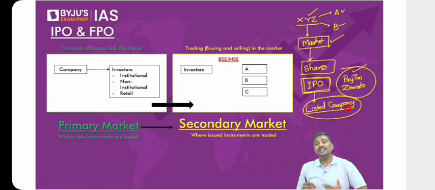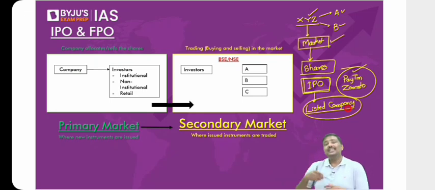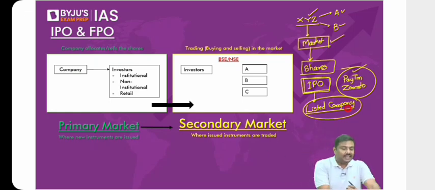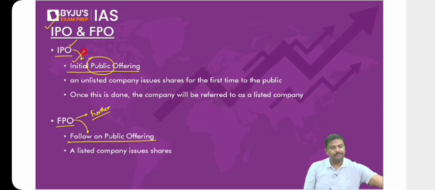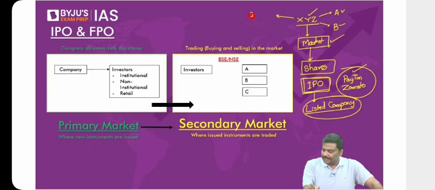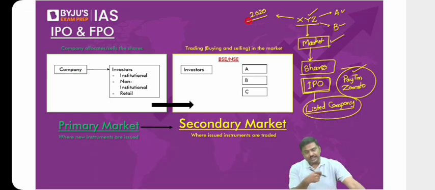Is it okay? Right, sir, what is the stock market here? Bombay Stock Exchange, National Stock Exchange. These are the major stock exchanges in India. So you can go to the stock market, purchase the shares of the company and sell the shares of the company. So whenever the company does it for the first time ever, we call this initial public offering, IPO. Let's say this company that I've taken as an example here will conduct their IPO in 2020.